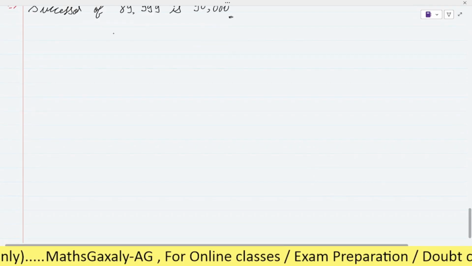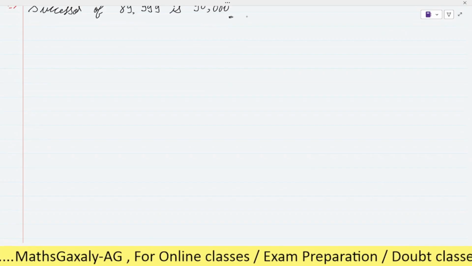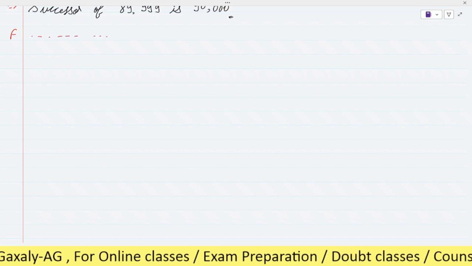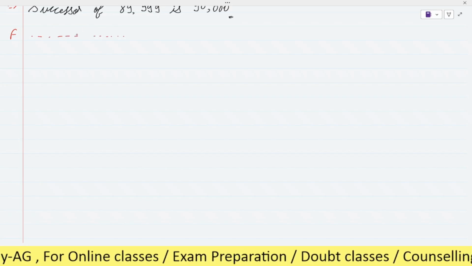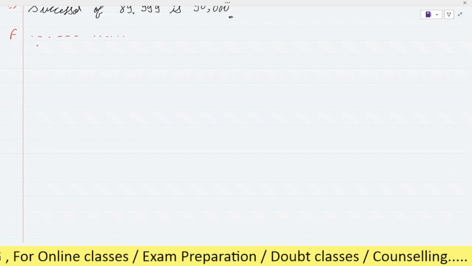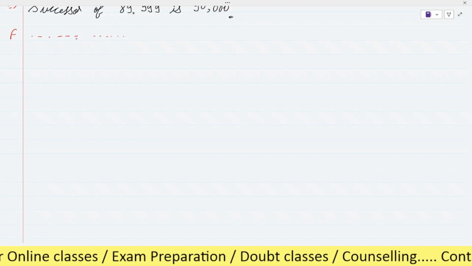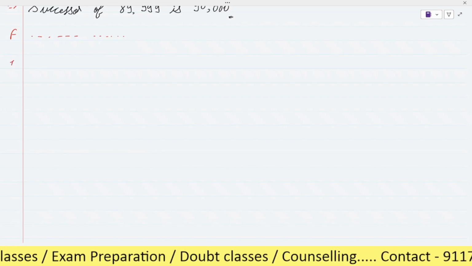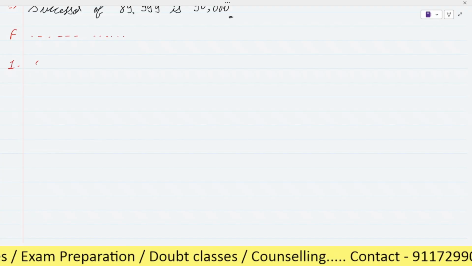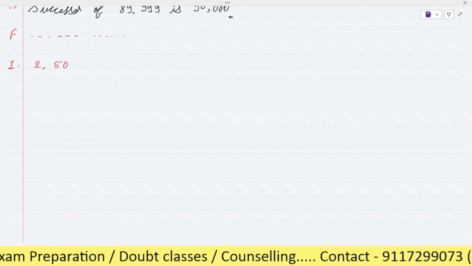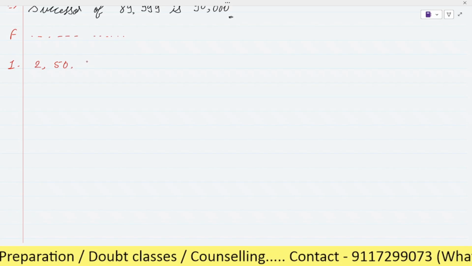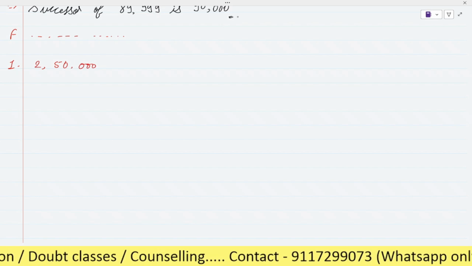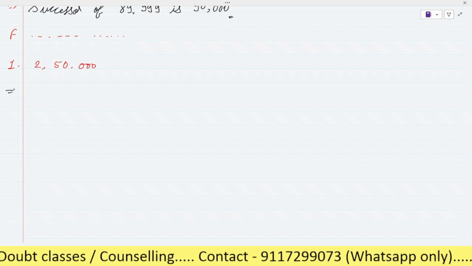See how you have to solve it. The F question. So in the fair copy you have to write the first question, F1. That is, write the predecessor of. So you have to write this sentence, and after that you have to write number 1. Then you have to write the question: 2,50,000 है ना, 2,50,000.